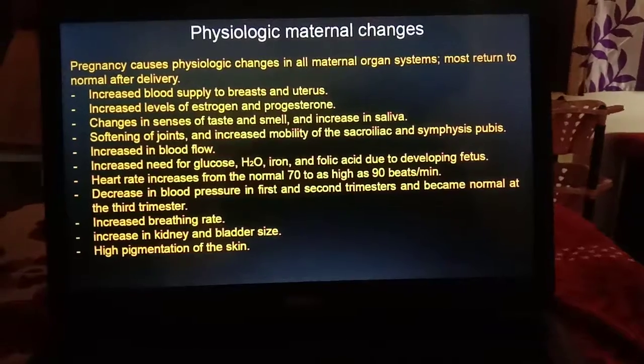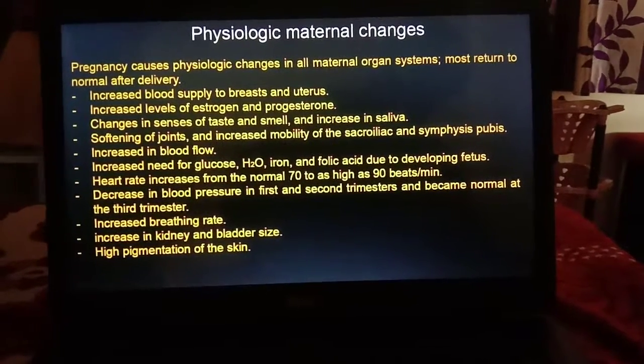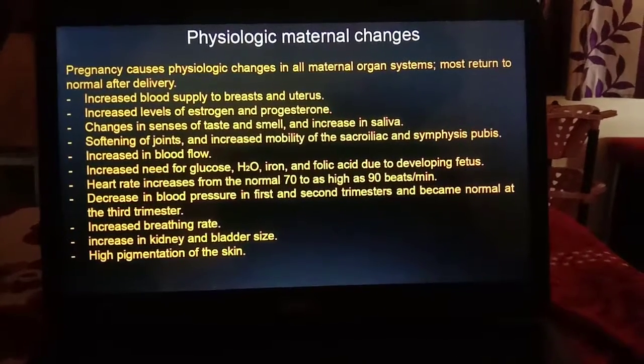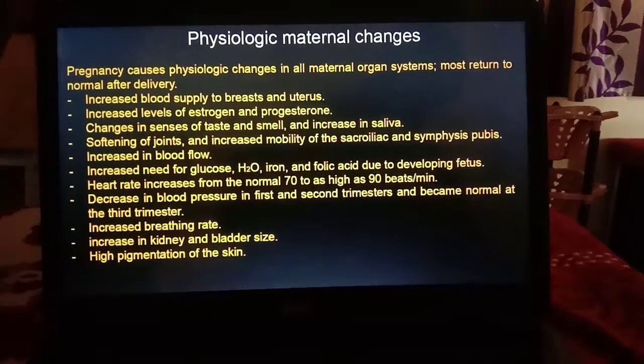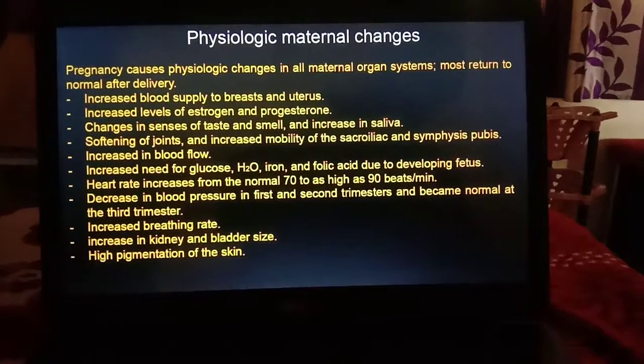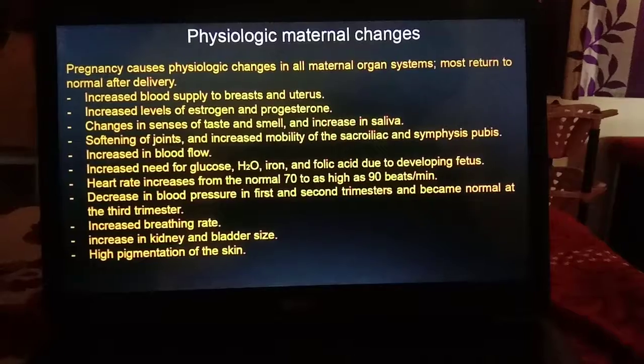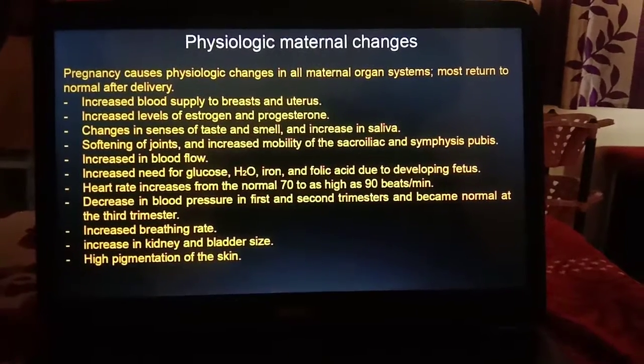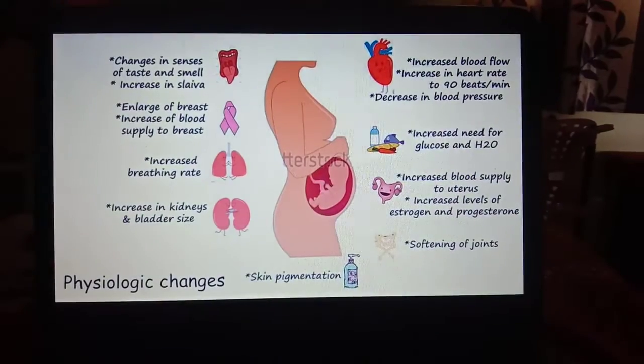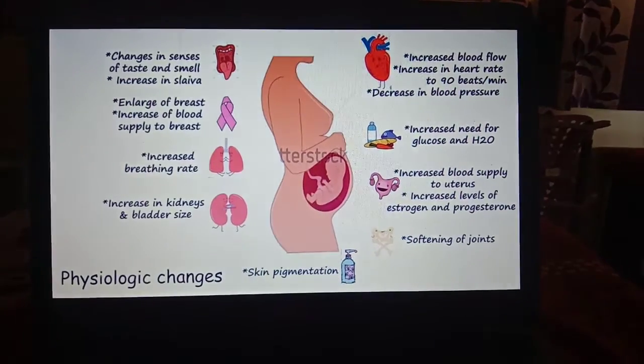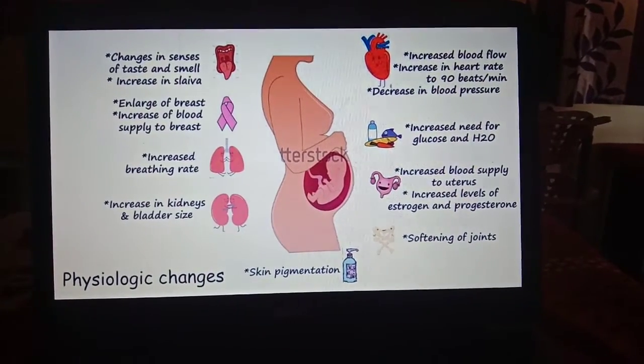Blood pressure decreases in the first and second trimester and becomes normal in the third trimester. There is also an increased breathing rate, increase in kidney and bladder size, and high skin pigmentation. These all come under physiological maternal changes.